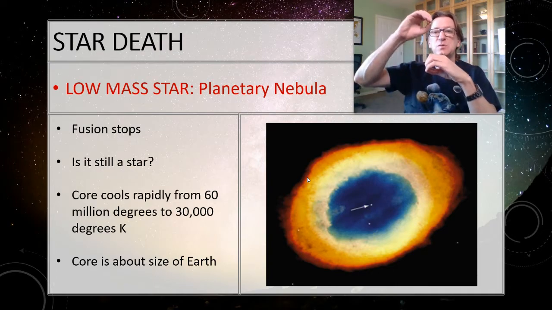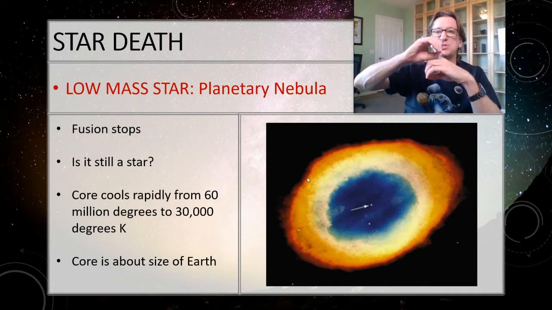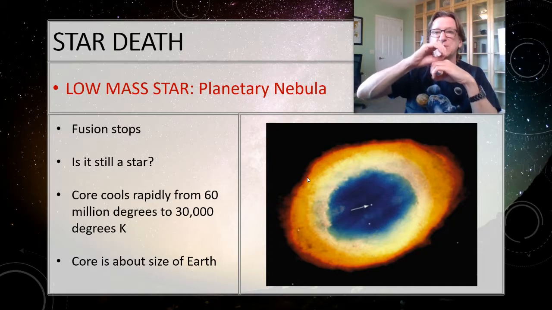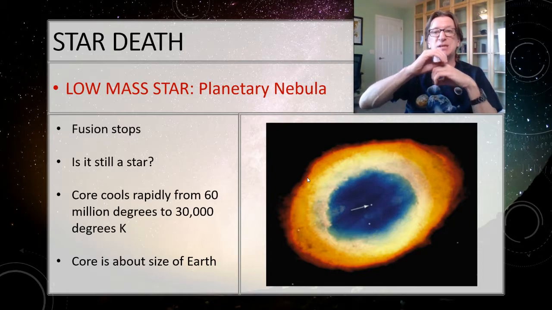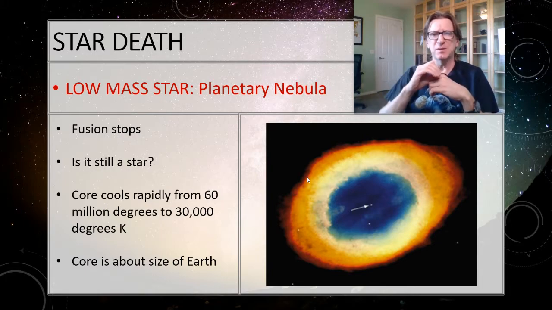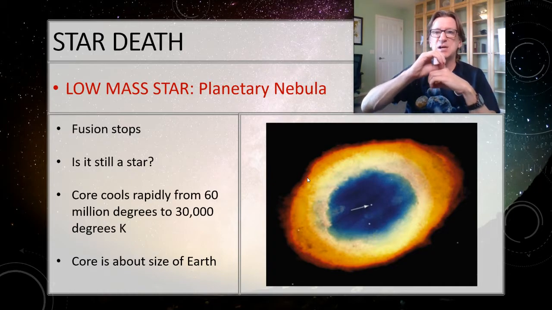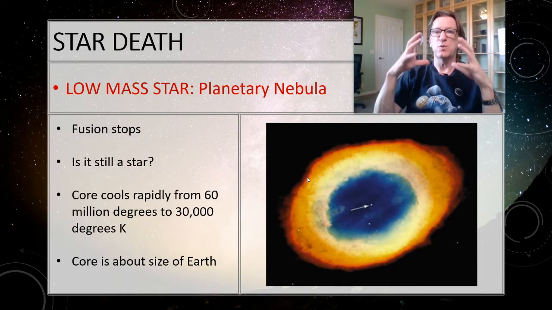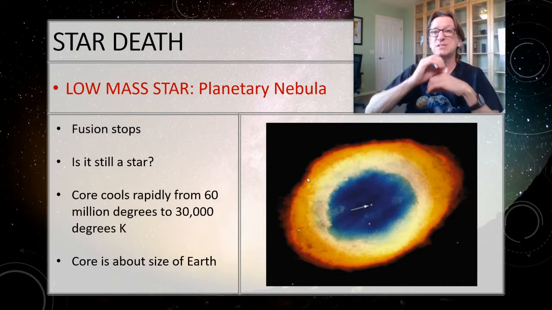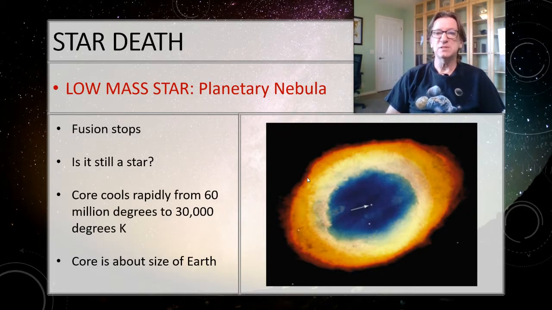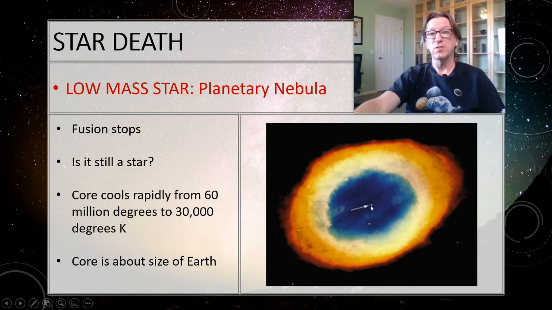And as it cools, those electron marbles gently settle down on top of each other, so that electron degeneracy keeps the core from collapsing any further, keeps that white dwarf from collapsing. And you may say, well, wait a minute, shouldn't that make it go crazy? There's no fusion anymore. So as long as there's no fusion, it's just going to sit nice and calm, holding itself together with those marbles stacked on top. So the white dwarf is supported entirely by electron degeneracy. The white dwarf core is about the size of the Earth.